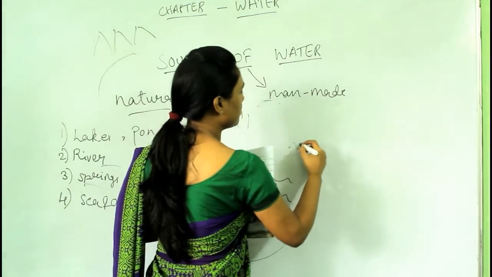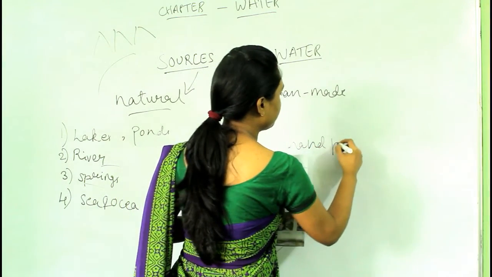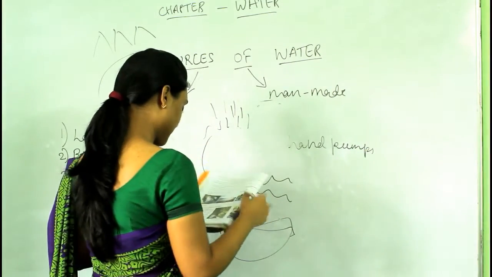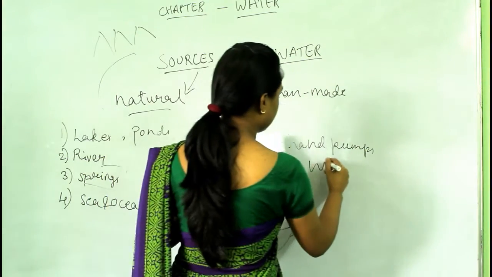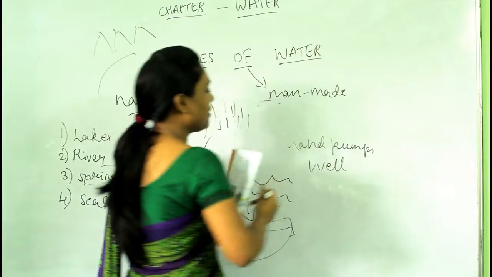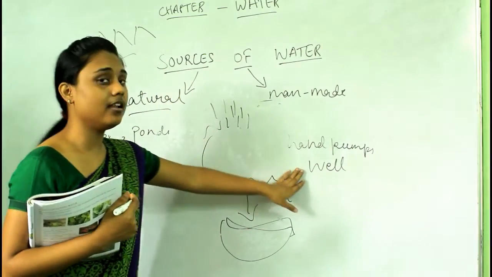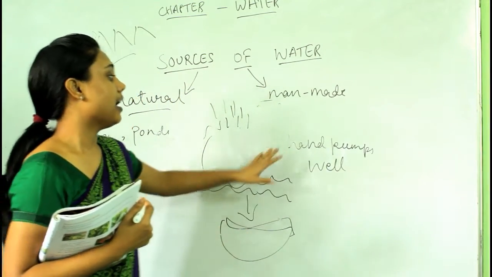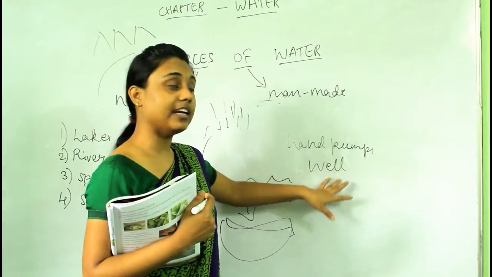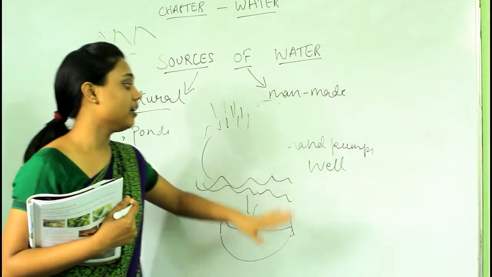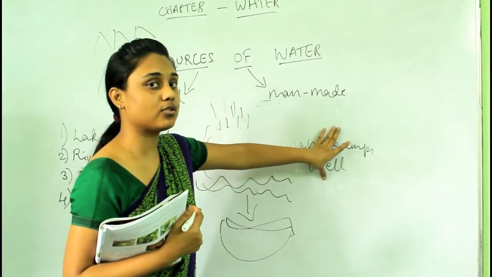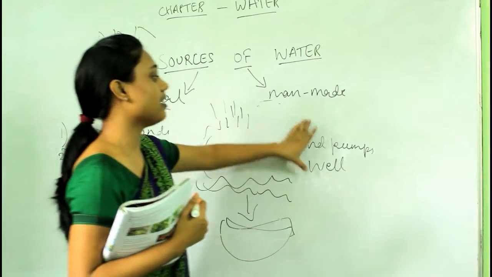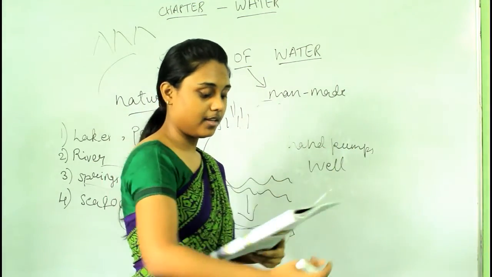We use hand pumps and well. Okay? We use hand pumps and well to collect the water which is present in the ground. And hand pumps and well are made by man, and therefore these are man-made sources. Okay? These are natural sources and these are man-made sources.